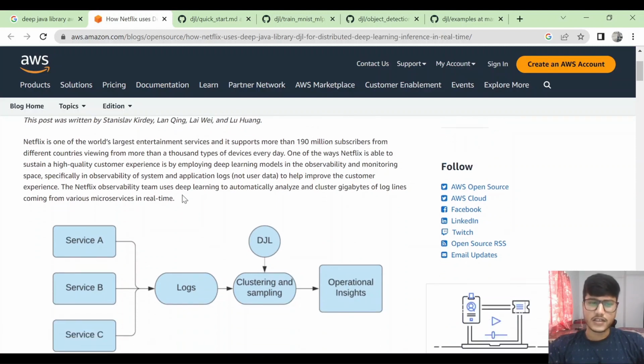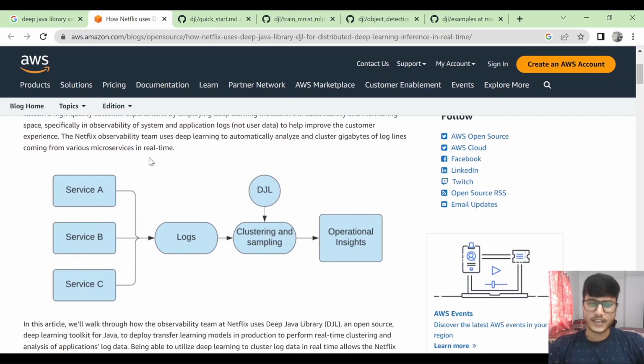So how is Netflix using this DJL library? As we all know, Netflix has lots of servers around the globe, and those servers are hosting web applications. They have multiple web applications generating millions of logs. Those millions of logs are combined into a single log stream, and that log stream is sent to a cluster and sampling system in which this DJL library is used.